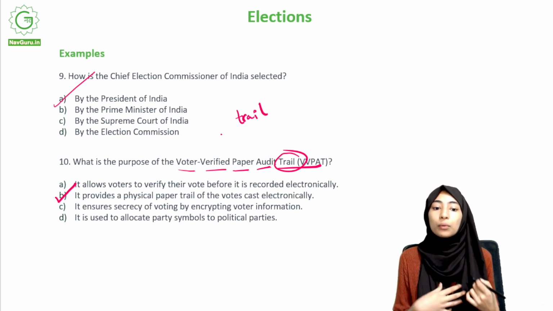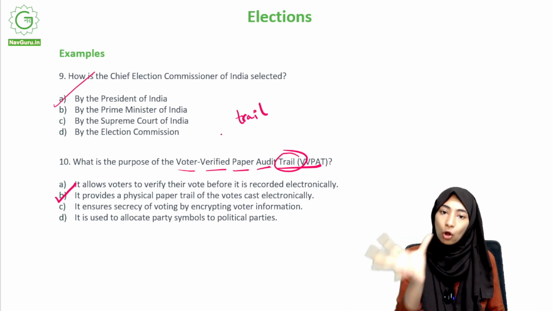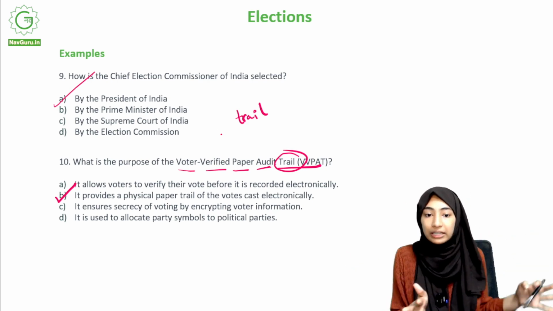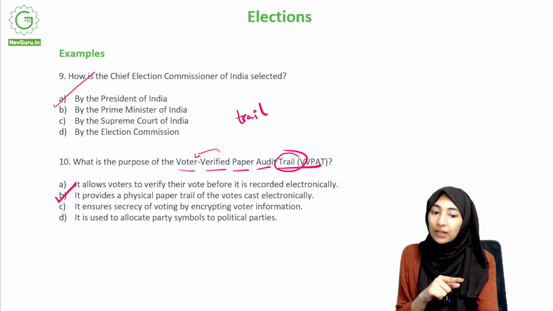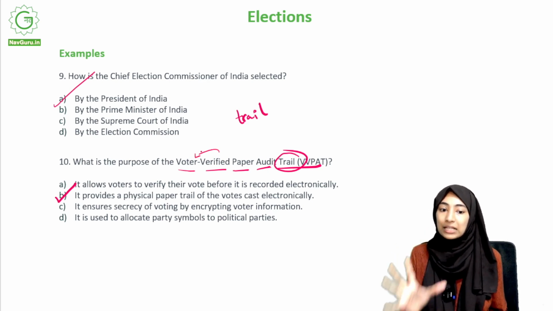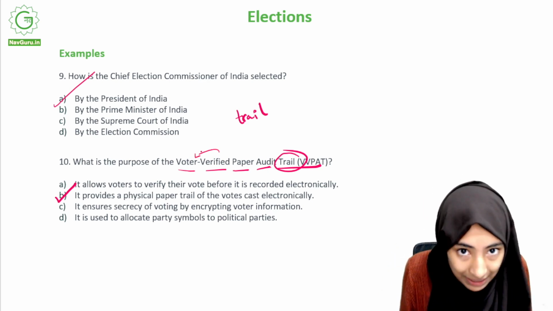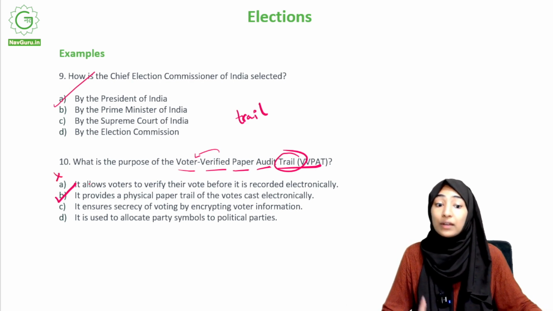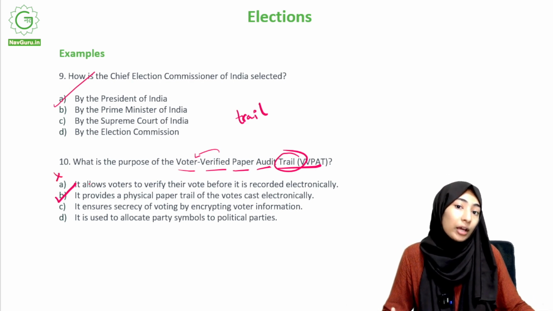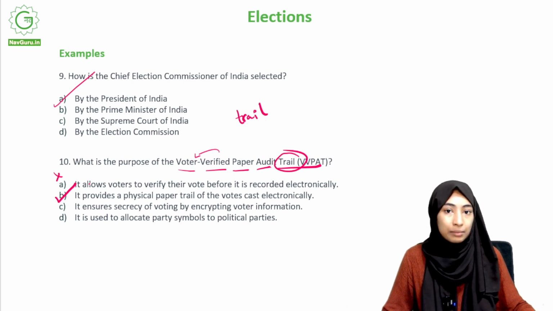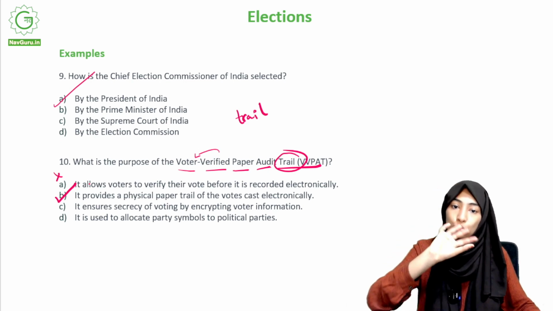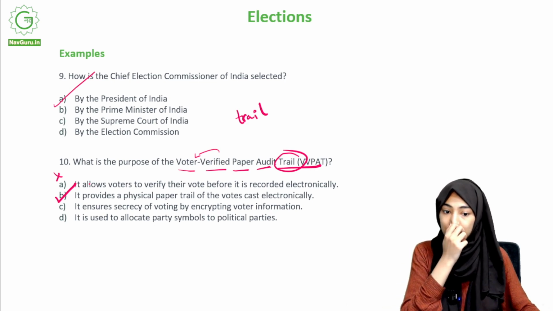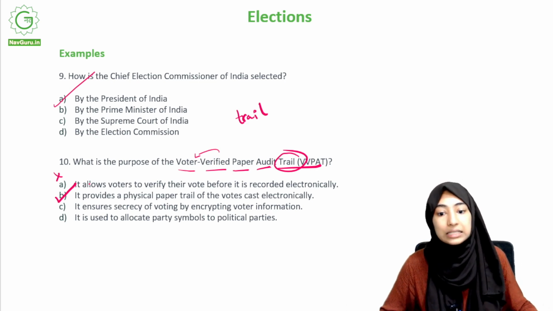So here also what we mean is basically a paper audit trail, as in something in paper form of something that you have already done, and that is verified by the voter. So that's what we mean when we refer to VVPAT. It's basically of something we've already done. So this is wrong: it allows voters to verify their vote before it is recorded electronically. Not exactly, because you do it after it is recorded. It provides a physical paper trail of the votes cast electronically. That is the correct answer.